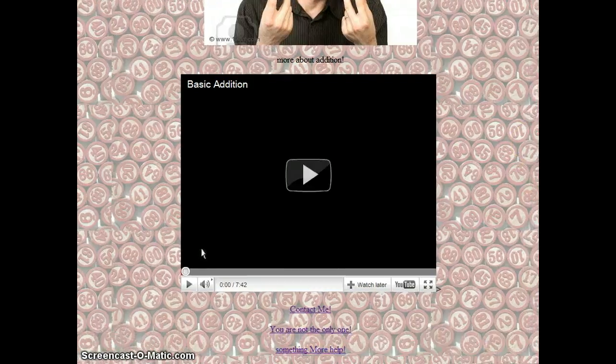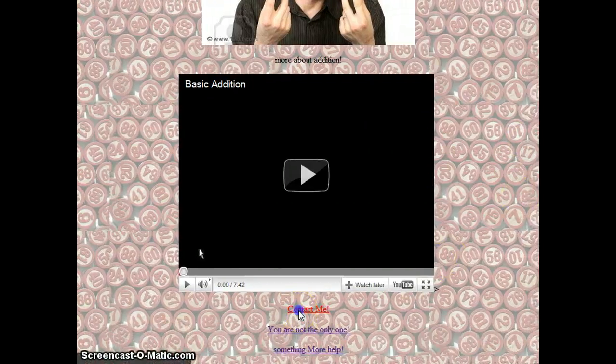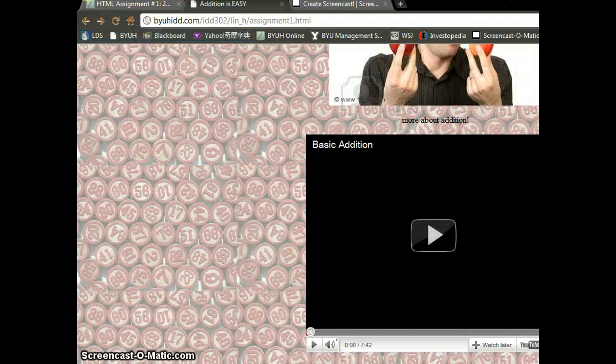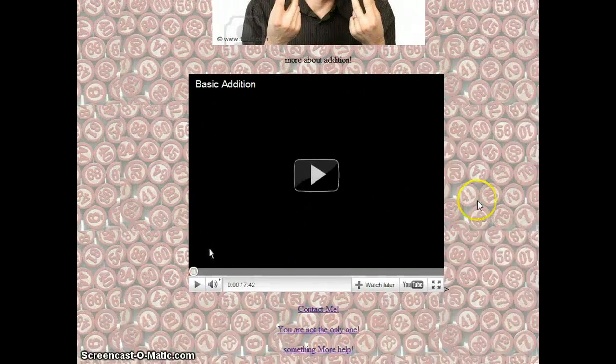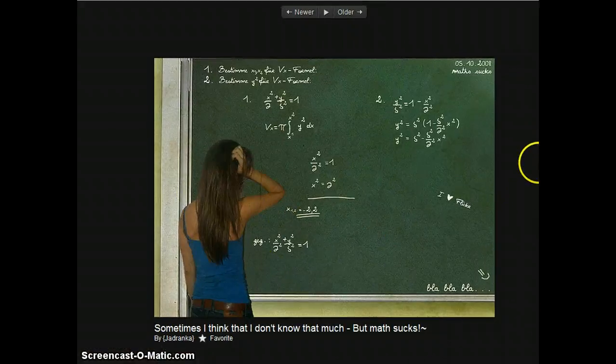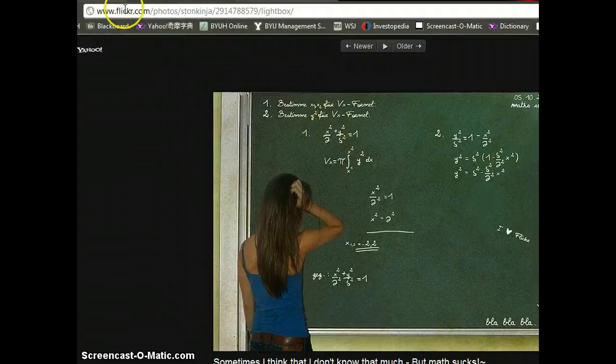And then we can see the bottom here. I have another 3 links. First one is contact me, and move this here. You see leave your information here, and you can type your name and last name. You can submit. And right here another 2. This one will link to another picture from the website, it's a Flickr. So you can see you are not the only one. Most people don't know how to do the math as well. So it goes to Flickr right here.